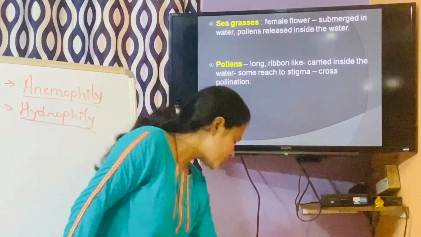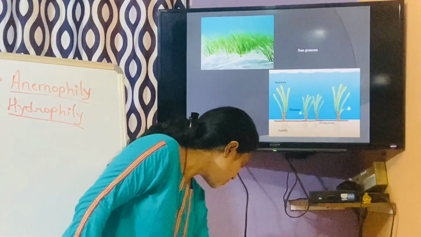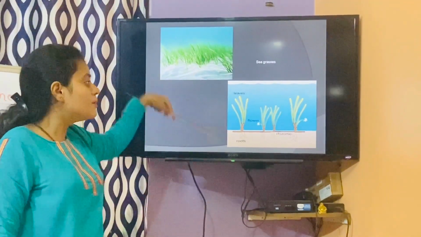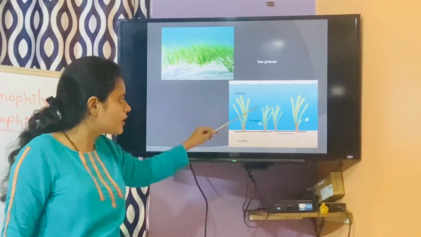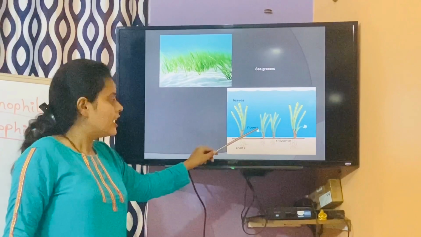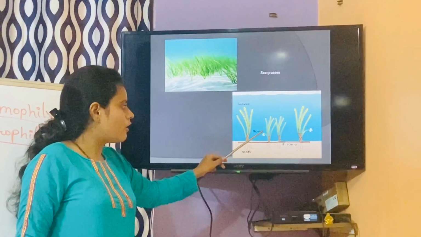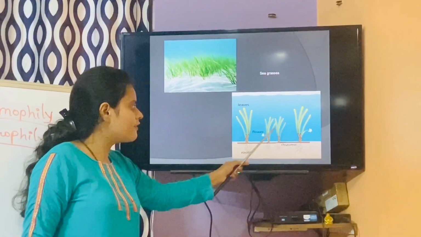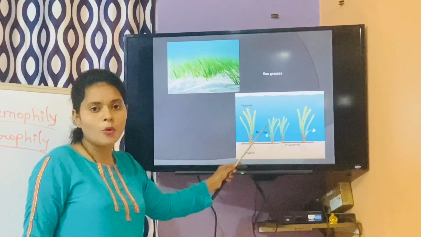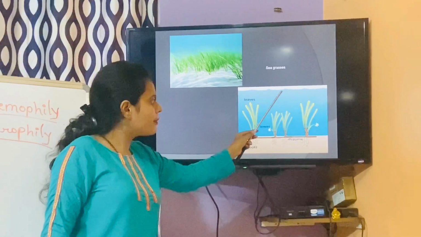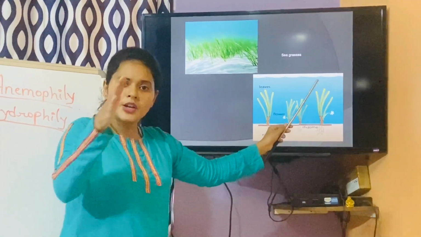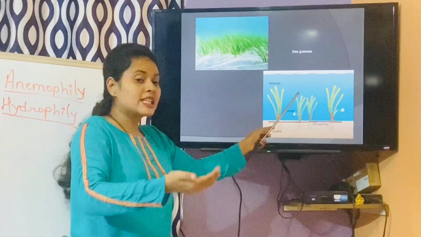Now here this Zostera, you can see, these are the marine seagrasses. They have flowers submerged in the water. See, this is the surface of the water and the flowers are submerged in the water. If I am considering this is a male flower and this is a female flower, the male flowers will be releasing the pollens, and that pollen will come in contact with this female flower. So via the water current only it will be moving, but it is present inside.